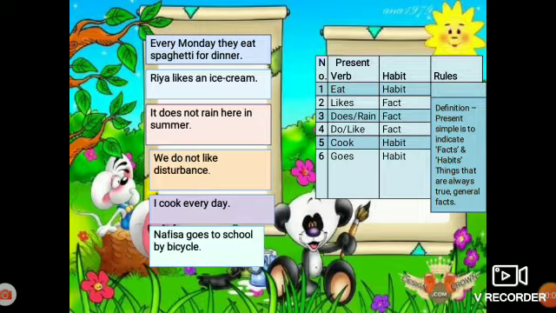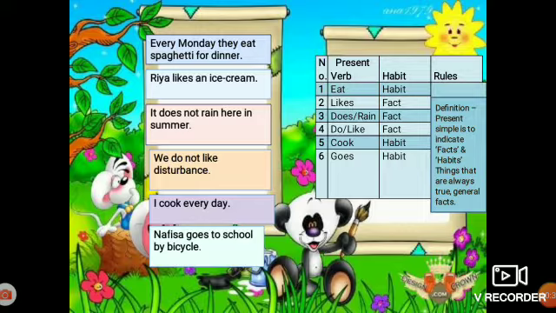Now look at the third sentence. It does not rain here in summer. And look at the fourth sentence. We do not like disturbance. Now what are the differences in these two sentences? Yes, in the third sentence we have used does, whereas in the fourth sentence we have used do instead. Why?